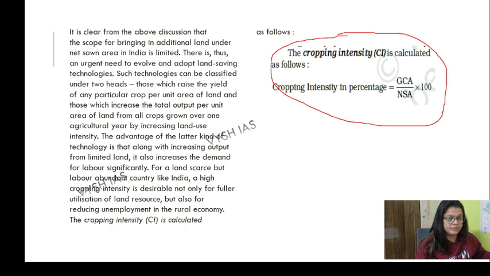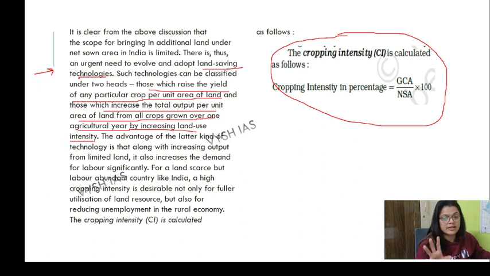Yeah, such technologies can be classified. We were talking about the urgent need for land-saving technologies. So what are those land-saving technologies? They can be classified into two categories: those which raise the yield of any particular crop per unit area, and those which increase the total output per unit area of land from all cropping grown over one agricultural year by increasing land use intensity.